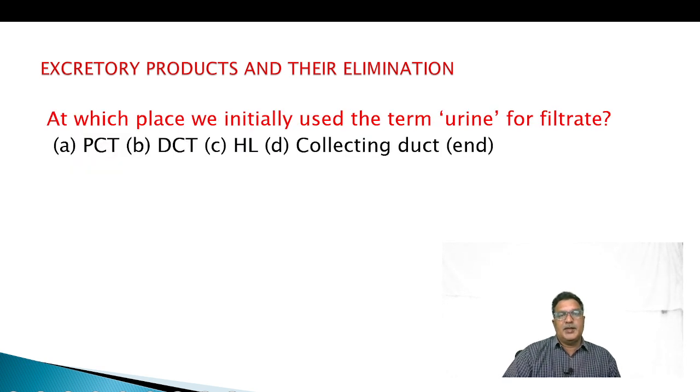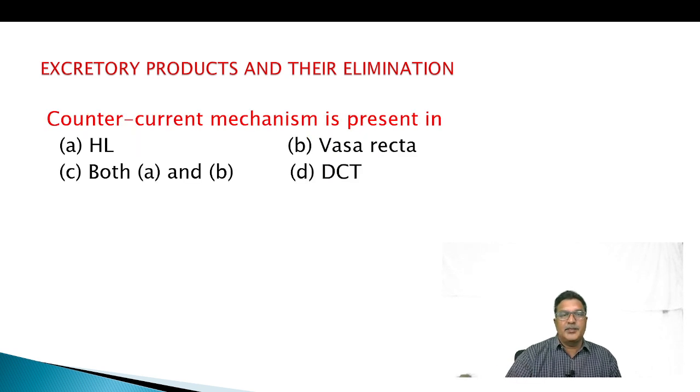At which place we initially used the term urine for filtrate? PCT, DCT, Henle's loop, collecting duct. Actually the word urine we use from Bowman's capsule onwards, but we say it as primary urine, glomerular filtrate or primary urine. The actual urine is after all the absorption. So that means collecting duct. At the end, after the 99% water absorption, the remaining we can call it as urine, collecting duct.